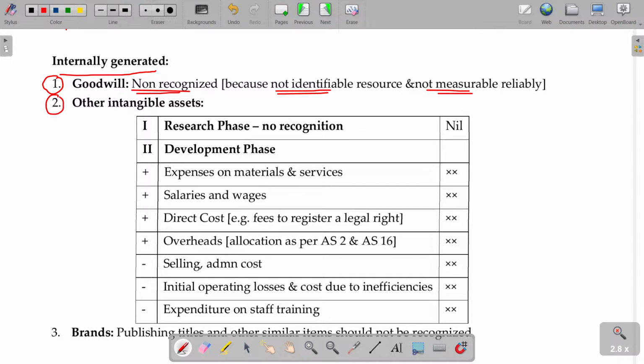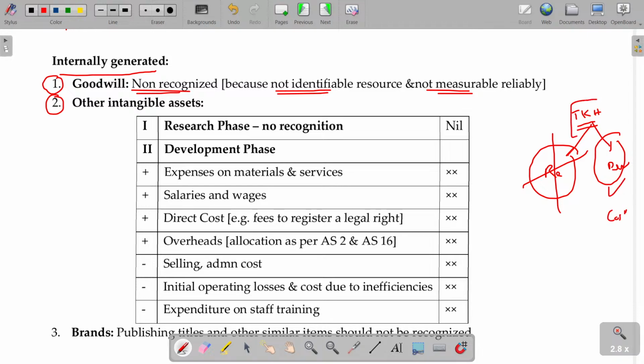In case of other intangible assets, for example, technical know-how. How is the technical know-how developed? First you do the research and then you develop. Research and development. During the research phase, whatever cost you incur will not be capitalized. Once it is confirmed, sir, it is worth it, we can now further invest and fine tune it for our usage purpose. In that case, any expenses you incurred will be considered as cost of your technical know-how. Research phase, no recognition, that amount is debited to the P&L account only.